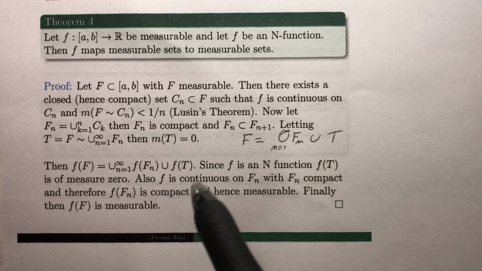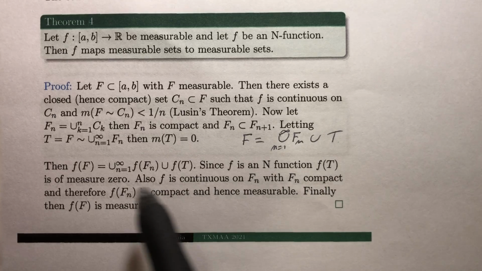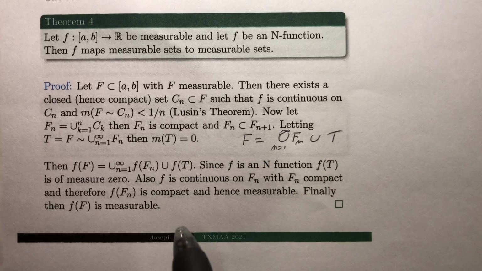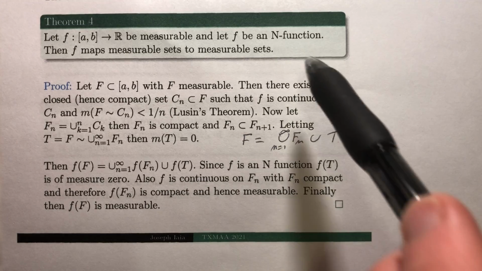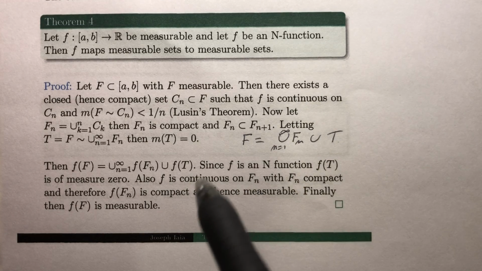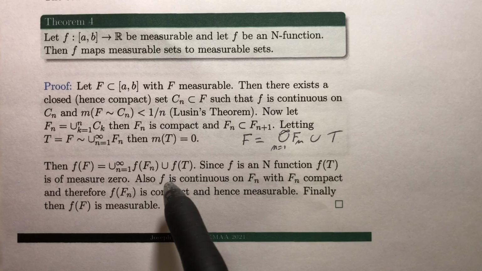So then if you apply the function f to this, you get the union of little f of capital Fn, and then union f of T. Here we were assuming that f was an n function, so this f of T is a set of measure 0, and f is continuous on each of the fn's.